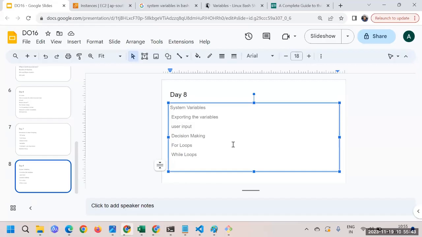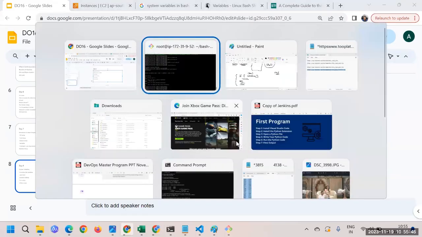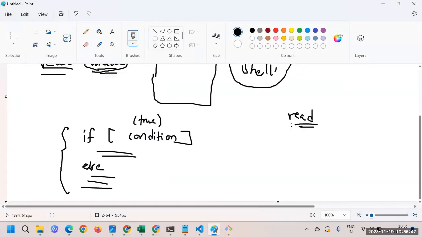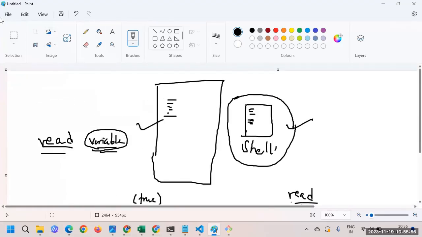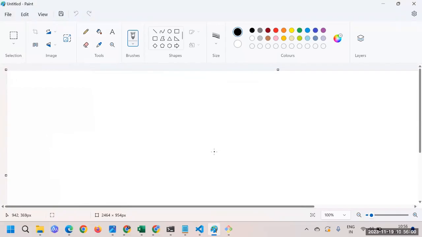You might have learned the for loop in Java, where i is equal to something, then i less than something, and then i plus plus, right? No, this is not the way we write the loop in bash scripting. In bash scripting the loop goes a different way. Let's first understand the syntax, and then with examples we'll try to understand it.